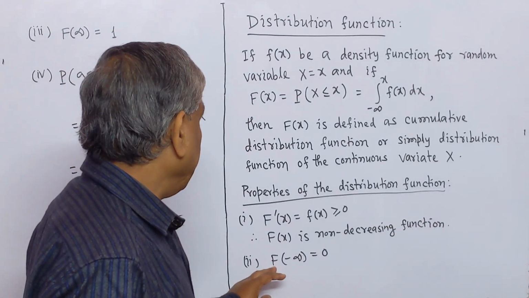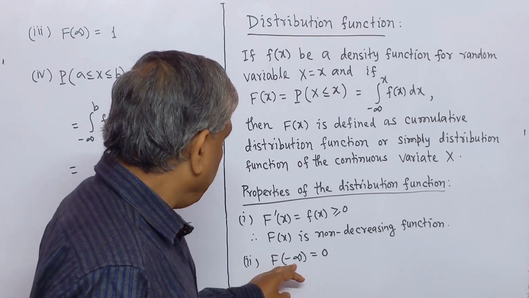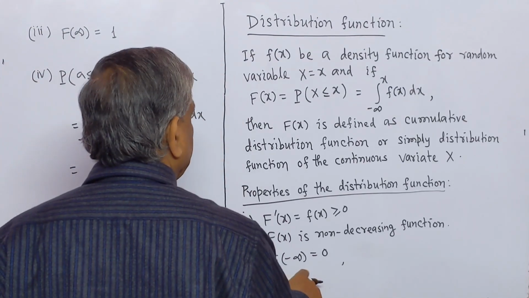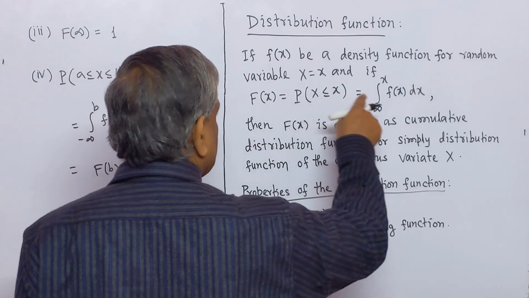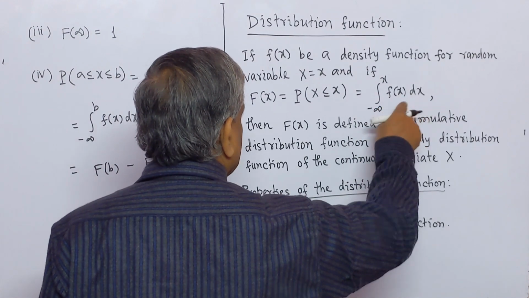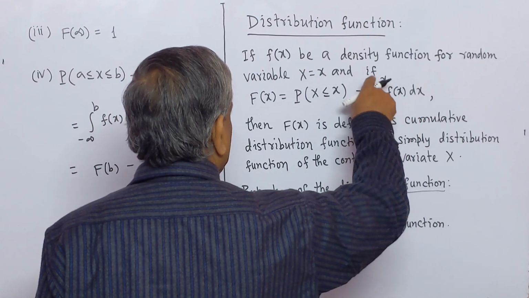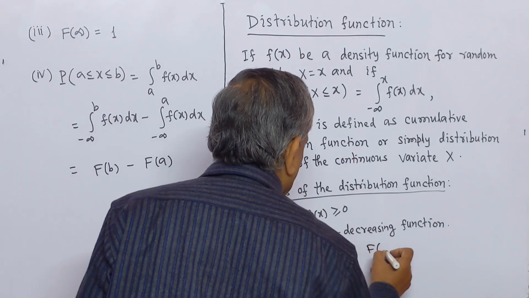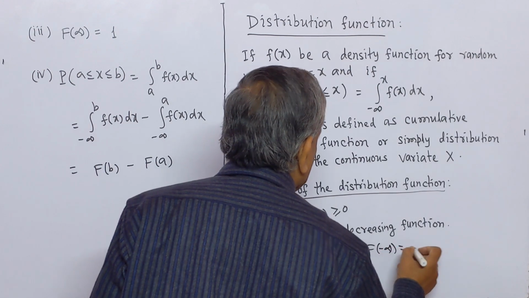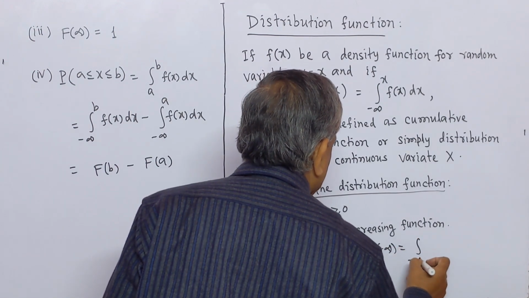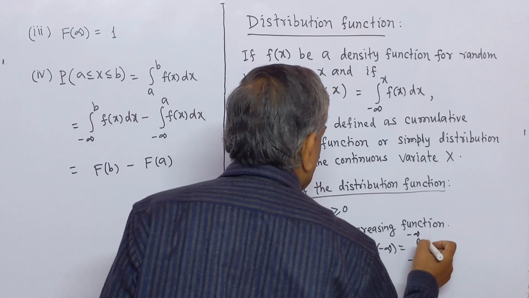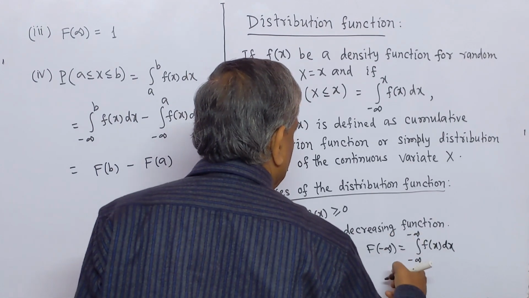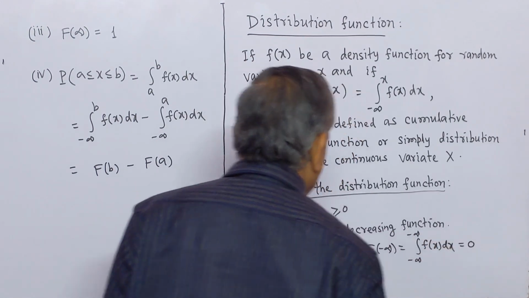Now, capital F of minus infinity is equal to 0. We may prove this as here capital F(x) equal to integration f(x) dx, limit minus infinity to x. If we take here minus infinity, F of minus infinity equal to integration limit minus infinity to minus infinity, same value, f(x) dx. Here higher limit and lower limit are the same, so this will be equal to 0.